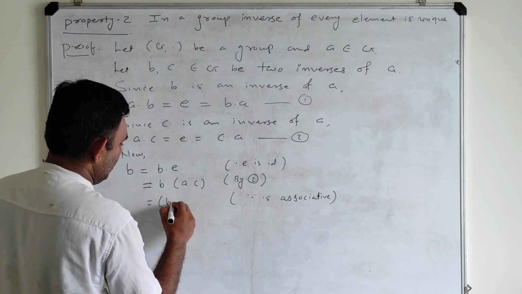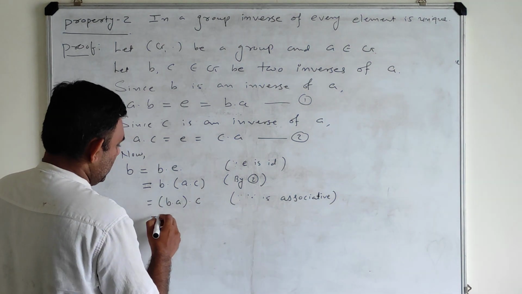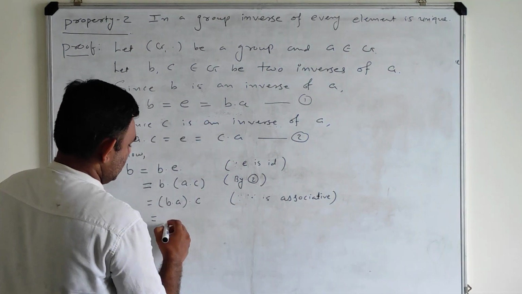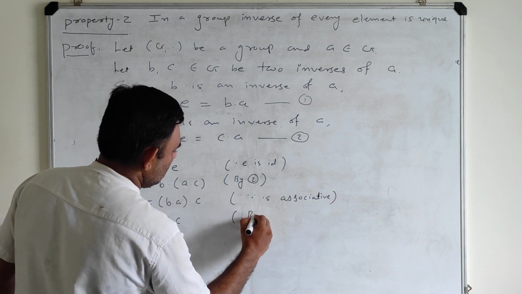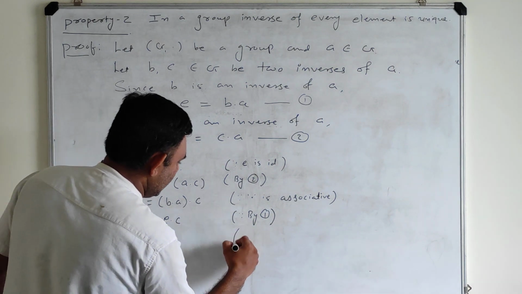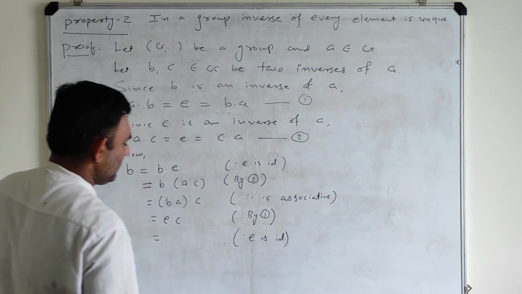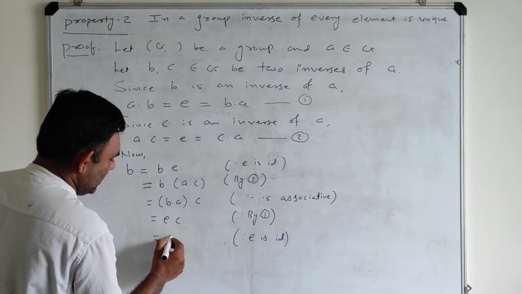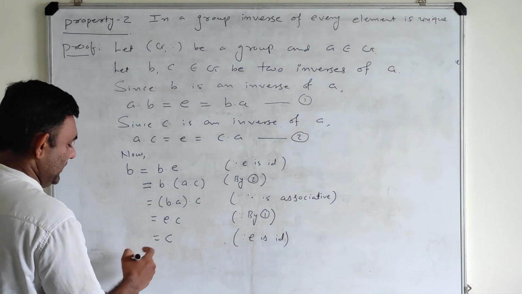So now what I have is (ba)·c. Now you can see here ba is identity, and the reason is that by result number 1, ba is e. Now e is identity, so identity times any element is the same element. So here I have c. So what I have proved? b equals c.